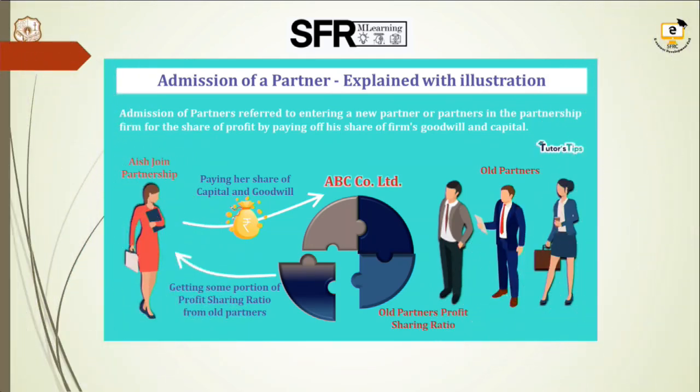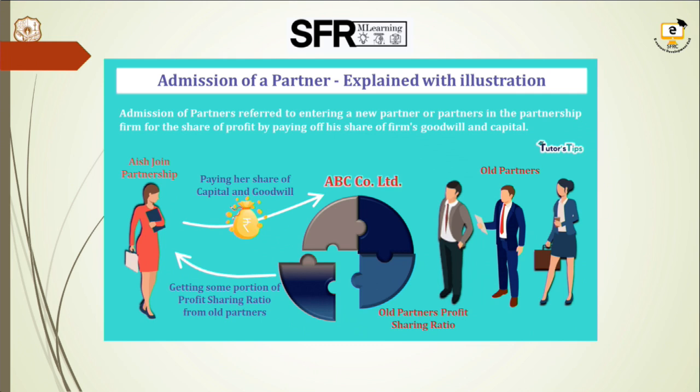Next, we are going to see about the admission of a partner. Admission of a partner means a partner is entering into a business where there are already partners. Here we can see that 3 partners are existing. Another new person, Agni, is coming into the partnership. For this purpose, she has to provide capital as well as goodwill share. Then only she will become a partner.